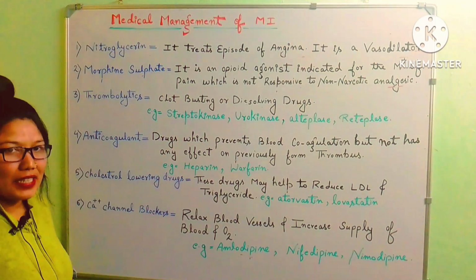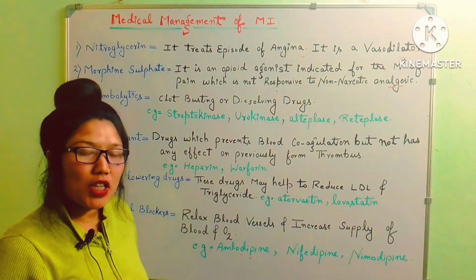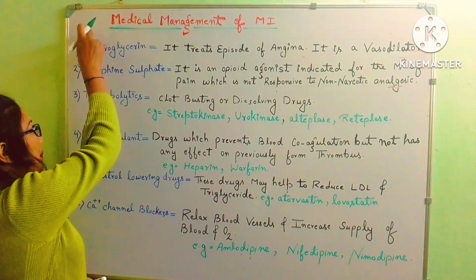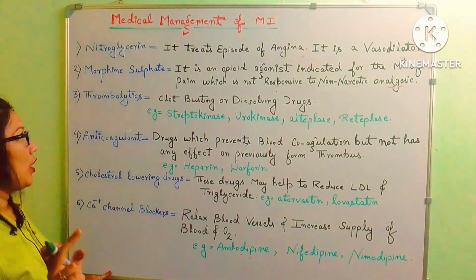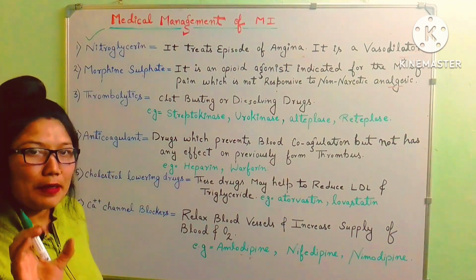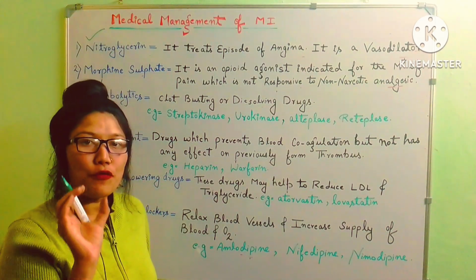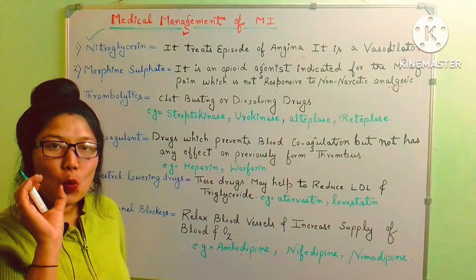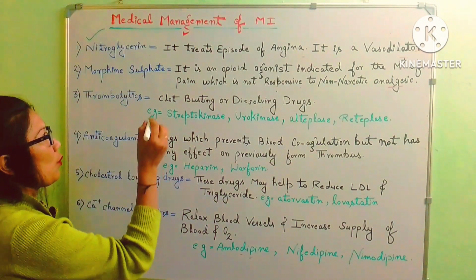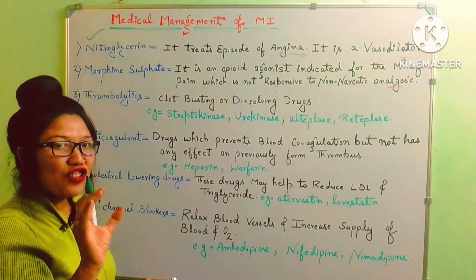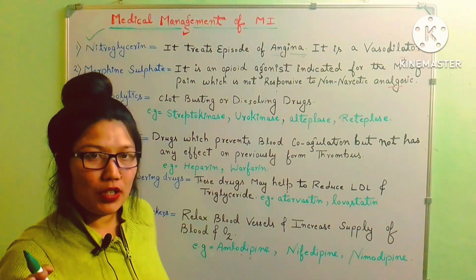As a nurse, as a nursing officer, after the doctor's prescription, we will give these medicines to the patient. First there is nitroglycerin, which belongs to the class of nitrates. This drug is given when there are episodes of angina, when severe chest pain is seen in the patient.